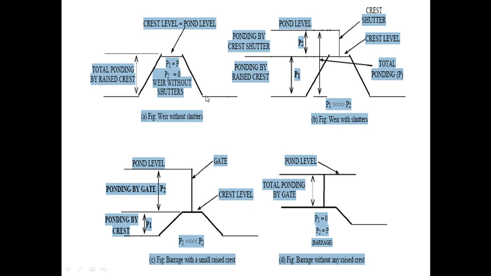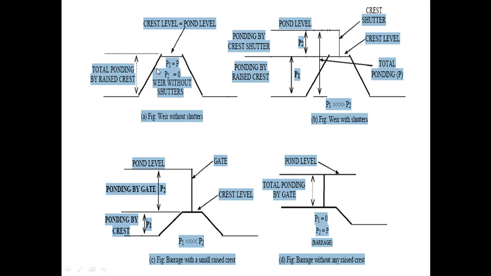Here is the diagram of weirs and barrage. Weirs without shutter and weirs with shutter. In weirs without shutter, we have a barrier. The crest level is raised, and through this raised crest level the impounding of water is done here, and then we divert this water for our required purpose.